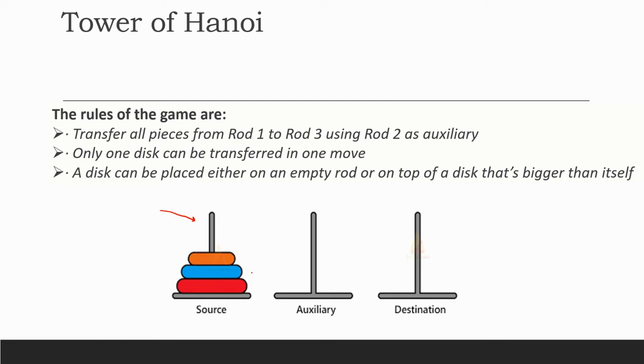I'm just giving you one example, but talking about the story, Brahma has given 64 disks. This 64 is not a normal disk. These are very golden disks, and very, very big, right? And it is believed that somewhere in Kashi, people still move one disk in one day, right?